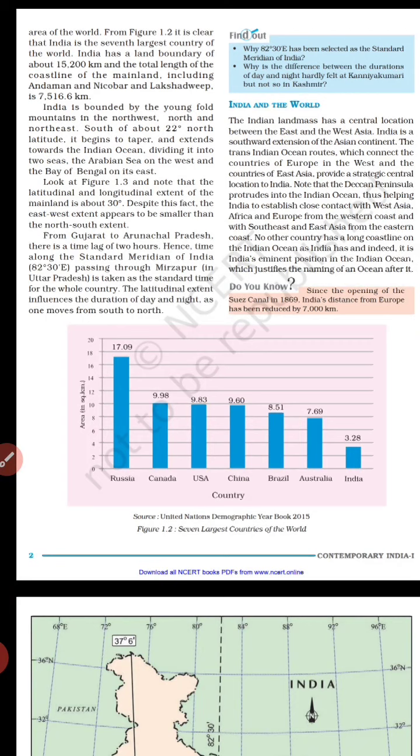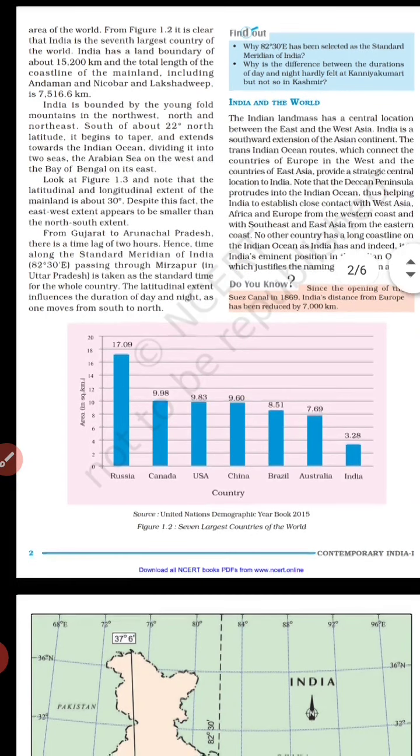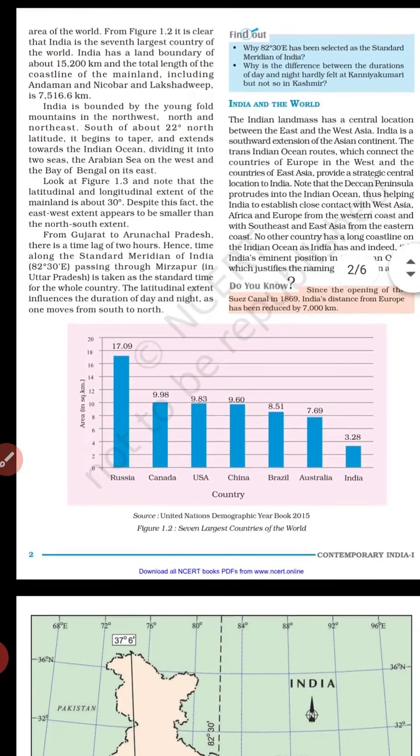India is bounded by the Young Fold Mountains in the northwest. If we look at the northwest areas as well as the northeast, you can see a number of Young Fold Mountains. The Himalayas are also there. South of the 22° north latitude, near the Tropic of Cancer, it begins to taper and extends towards the Indian Ocean.